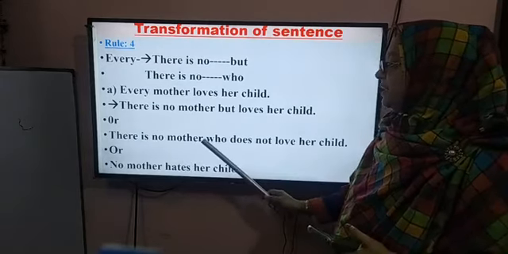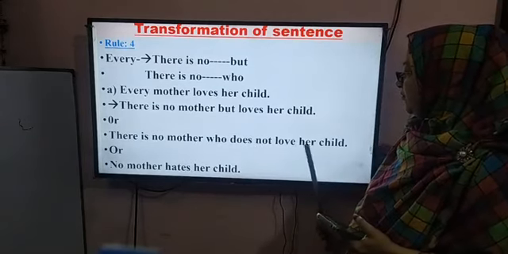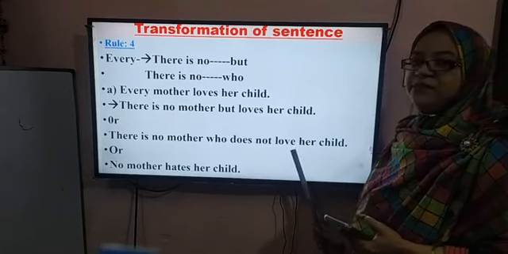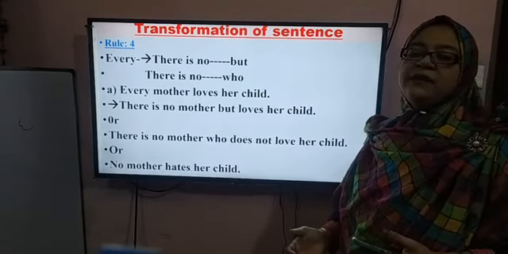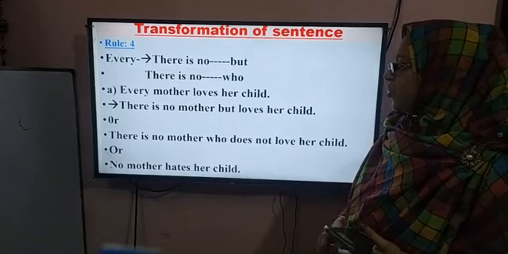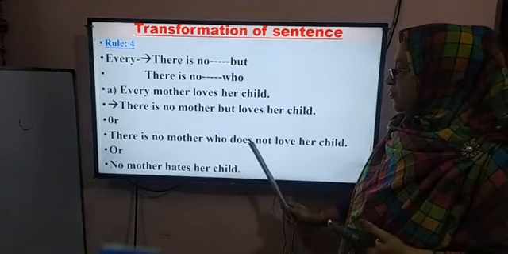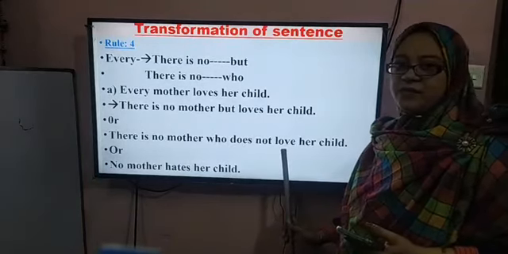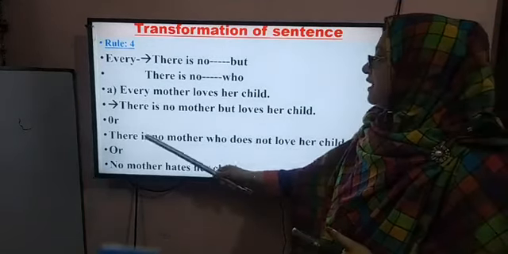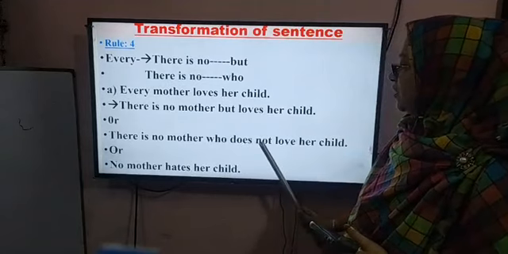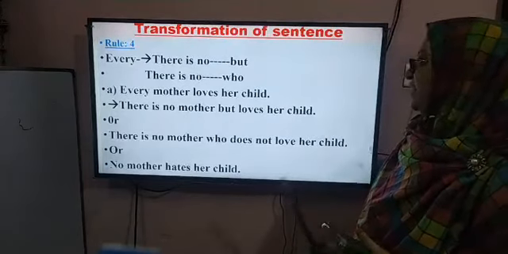There is no mother who does not love her child. If you write here loves, then it will be wrong. Sometimes we find in our students' copy that they use here does not and also write loves. So it will be wrong. You have to write, there is no mother who does not love her child.